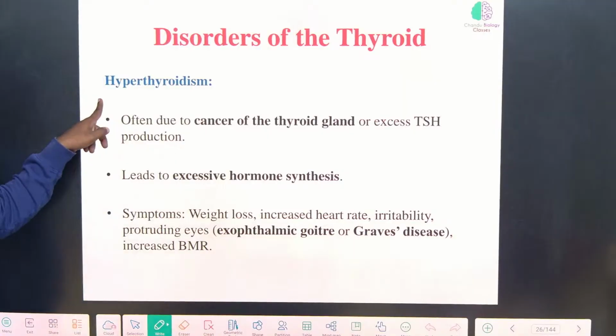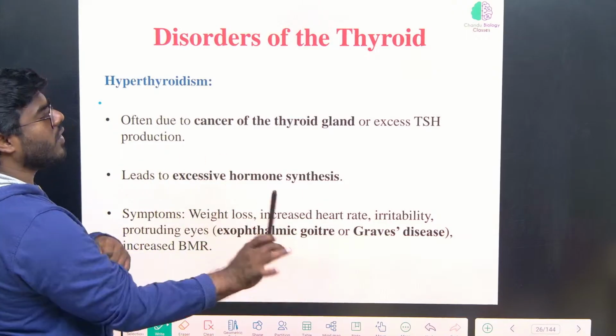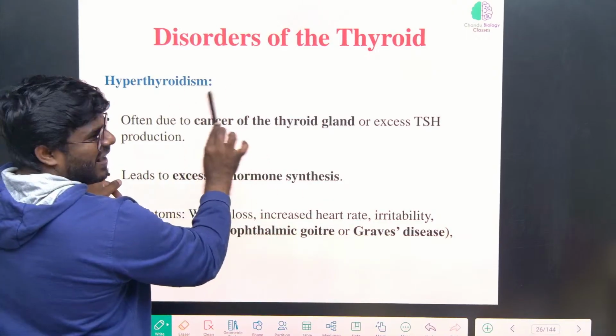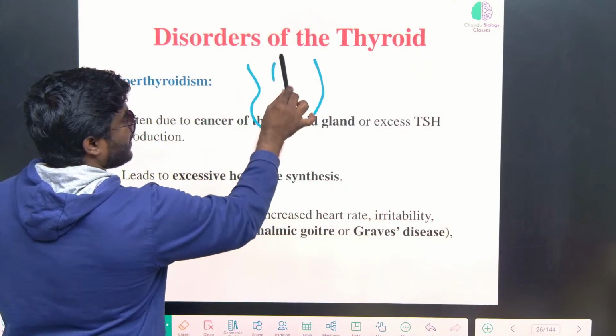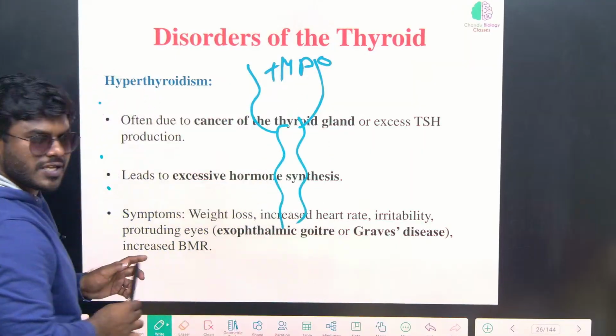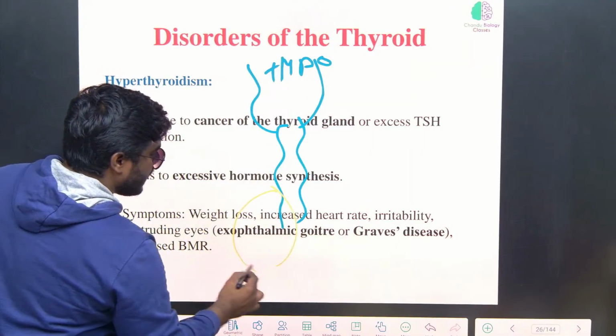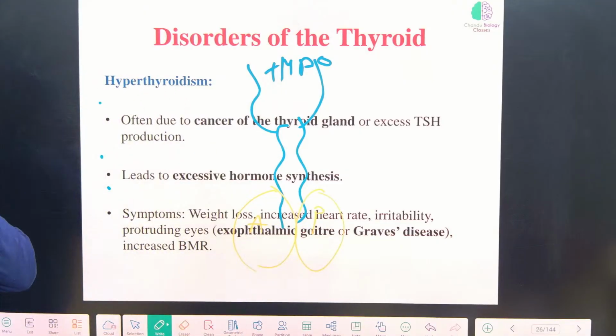Then hyper means what is happening now? Excess. We are using the word excess. Don't get confused here. Understand, friends, I am drawing here. Consider the hypothalamus, and this is the hypophyseal portal system. This is the anterior pituitary, and this is the posterior pituitary. So understand my statements correctly.